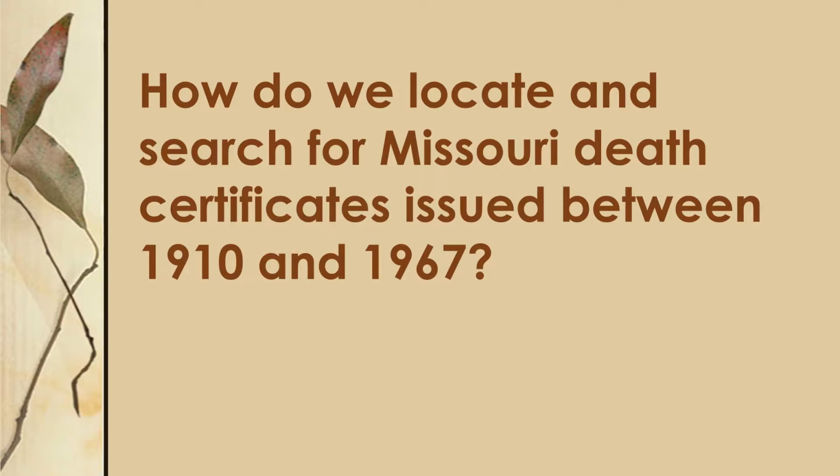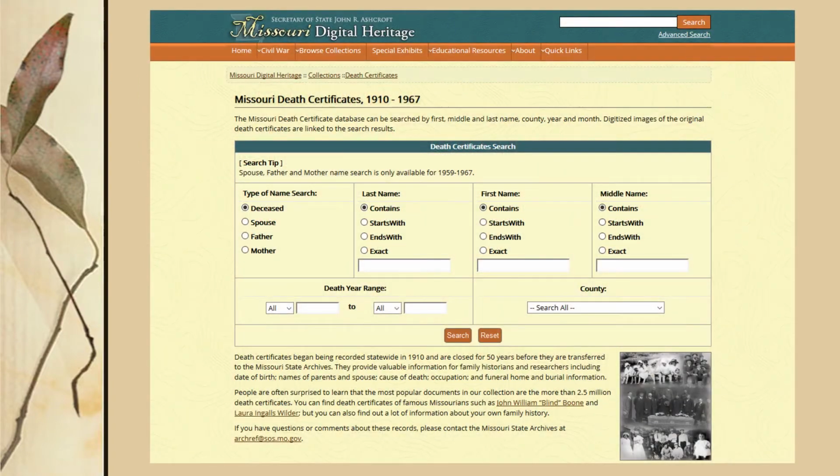So how do we locate and search for Missouri death certificates issued between 1910 and 1967? First, you will need to go to the Missouri Digital Heritage website. I will provide the link at the end of this presentation. Missouri Digital Heritage is a collaborative effort between the Missouri State Archives and the Missouri State Library to digitize state institutional records and make them available online for easy access. Anyone can search this database. It's a free site to use, and you are not required to set up an account.